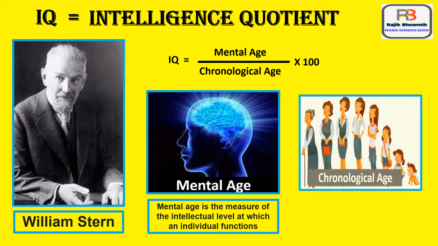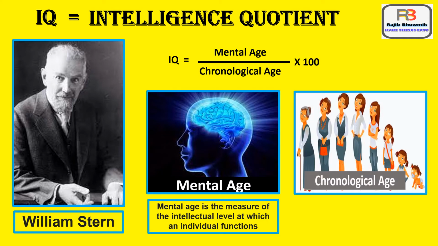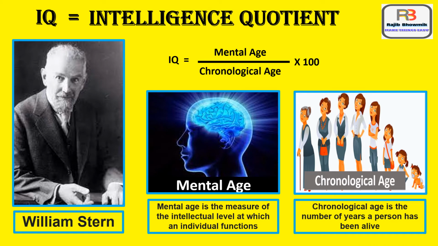Now let us understand what is chronological age. Chronological age is the number of years a person has been alive. That means from his or her birth, every year his or her age increases by 1 year.